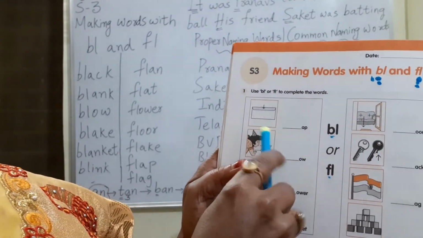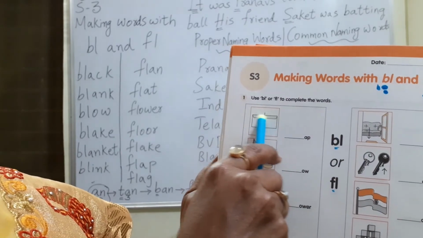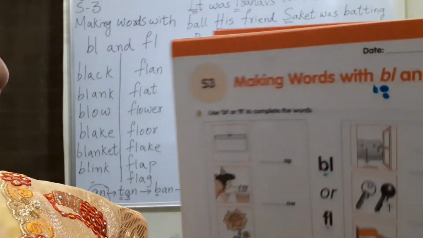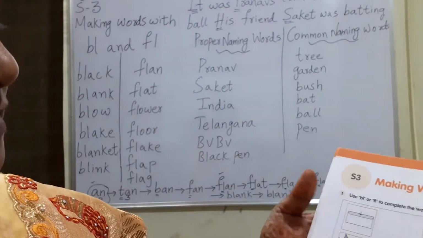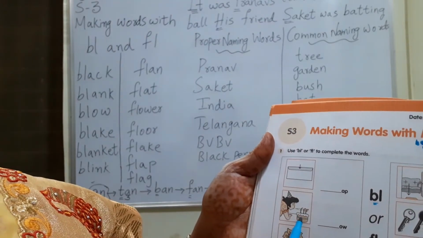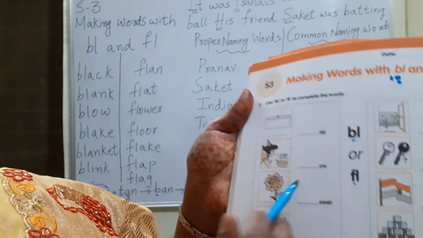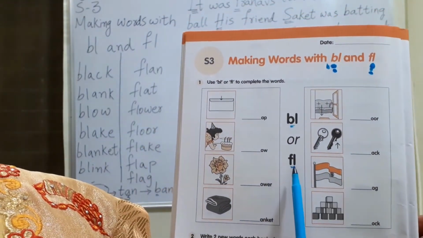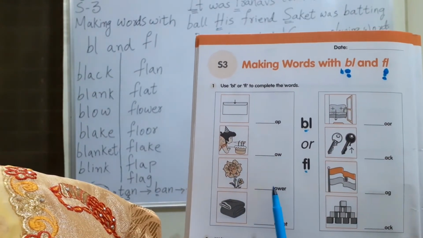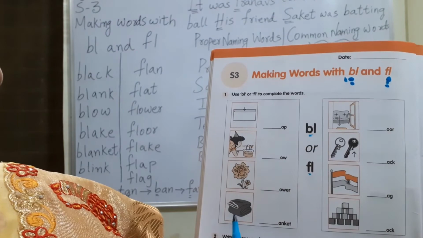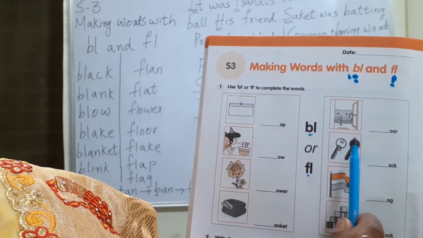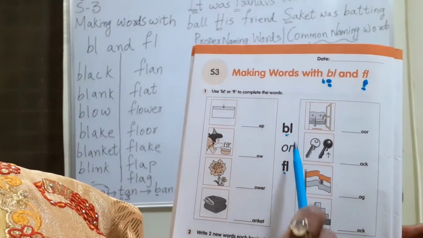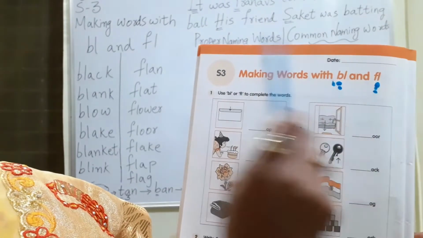Okay ma? So here, what is this picture? What do we call this one? It is called flap. I told you the answer here, but I am not going to say it again. And here, for the birthday, what will you do? You will blow the balloon. Next, what is this one? Whether it is flur or blur, you see the picture and write down the answer. You have to fill in the blanks with blur or flur.